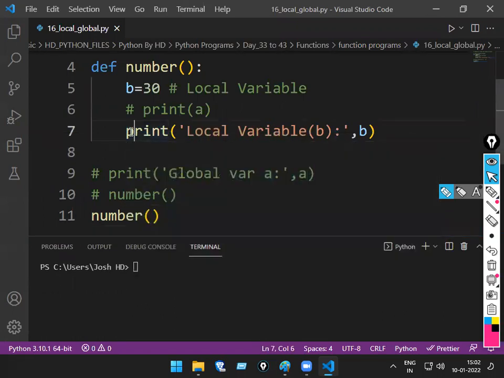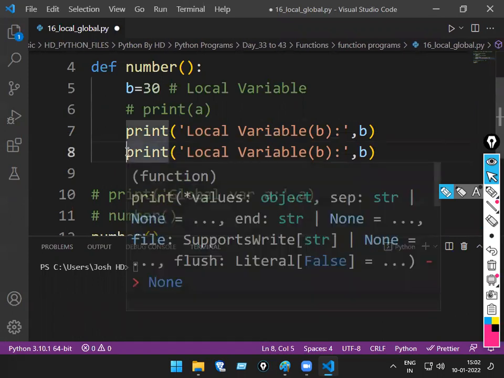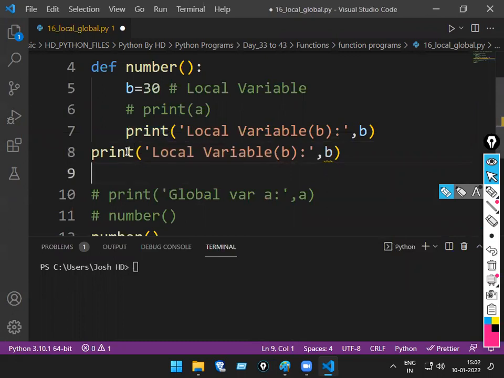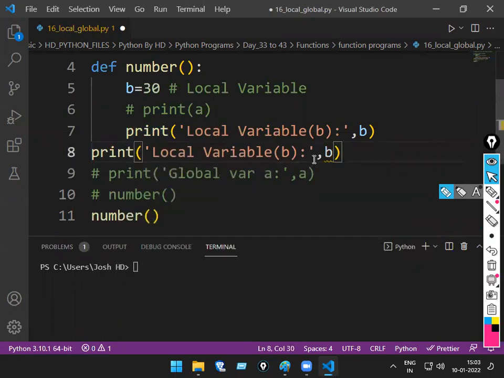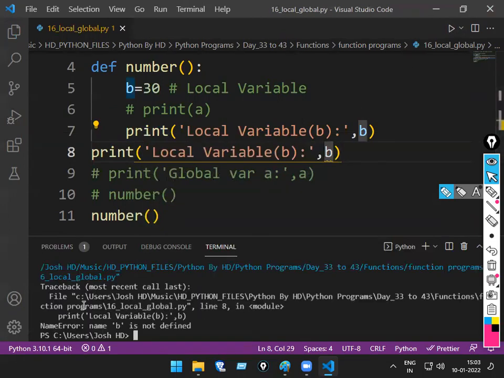But I am writing the 7th line inside the function or outside the function? Inside the function. But if I try to print the b value outside the function, it will not work. So just copy this one. Control C. Let me write it outside the function now. Outside the function. Now see this one. Clearly you can observe the 8th line. Yellow color means what? Some kind of a mistake, it will not work. See, at line number 9, 8, there is some kind of a mistake.